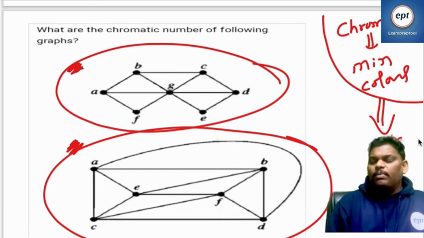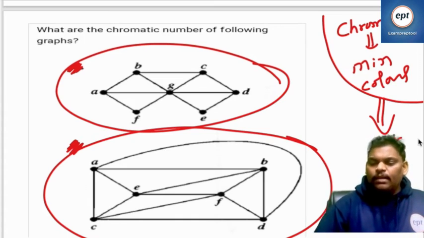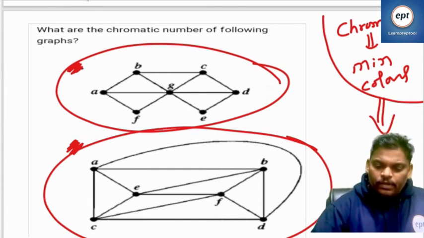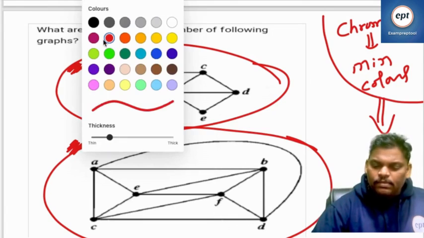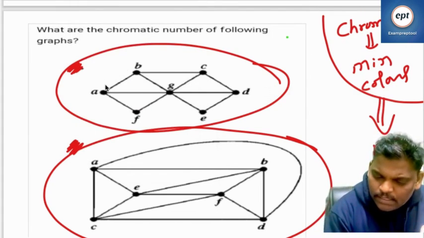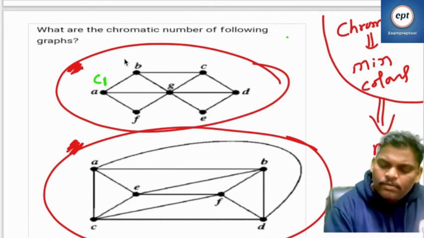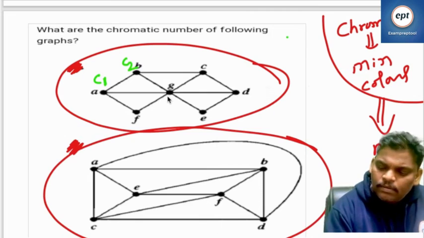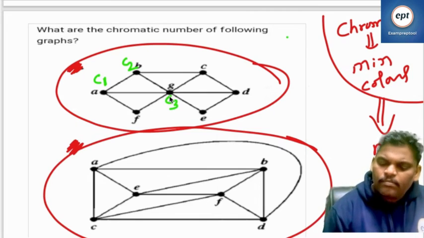So remember everyone, triangle will take three colors. Yeah, let me try this one. C1 color here, C2 color here, C3 color here.